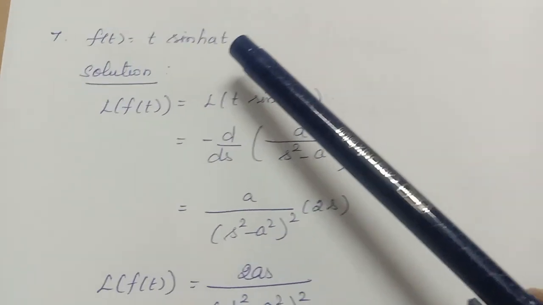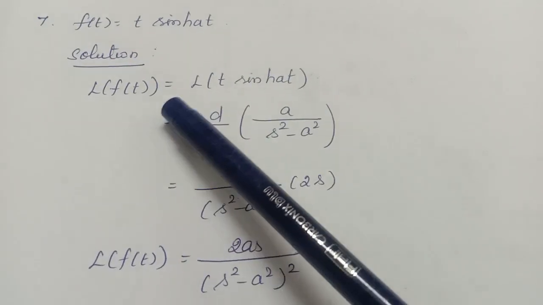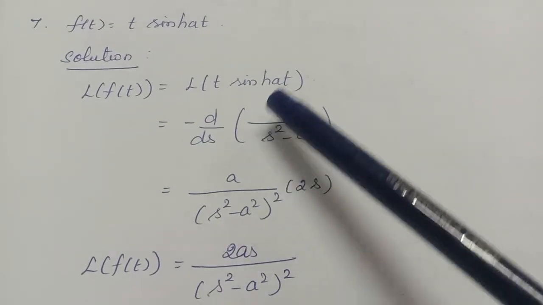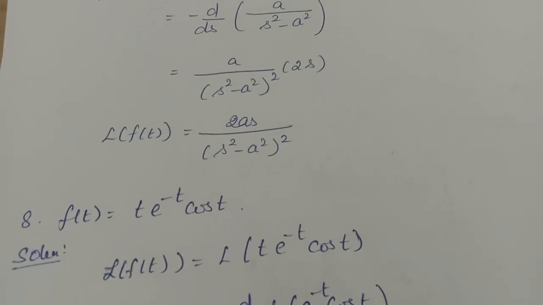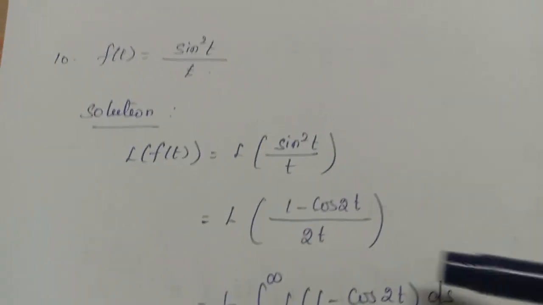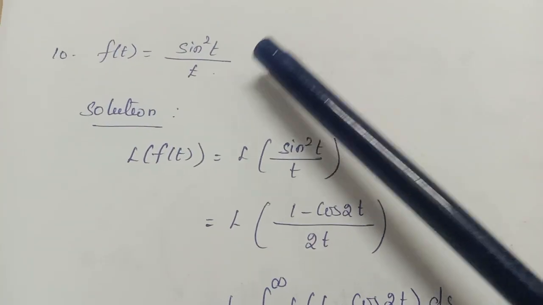Next problem. F of t equal to t into sin hat. So here it is in product form, no? So minus d by ds of Laplace of sin hat. Sorry, I think I have already discussed this problem. Okay, next problem. F of t equal to sin square t by t.